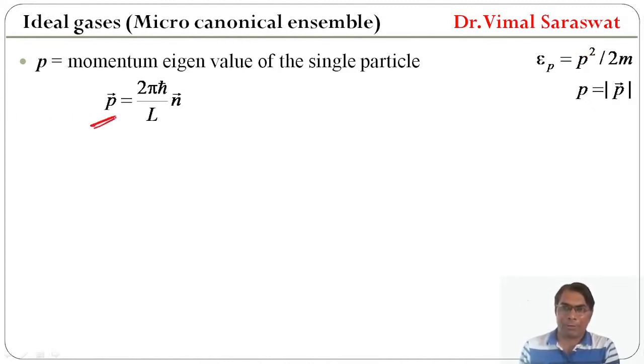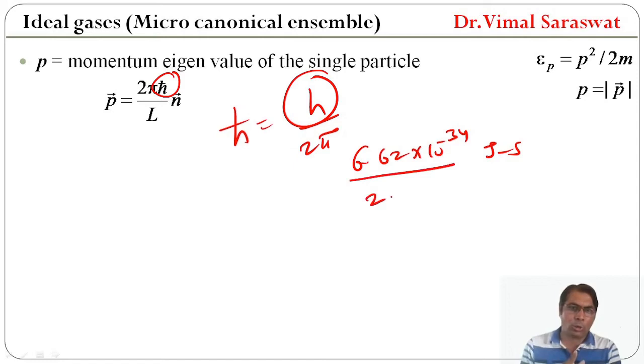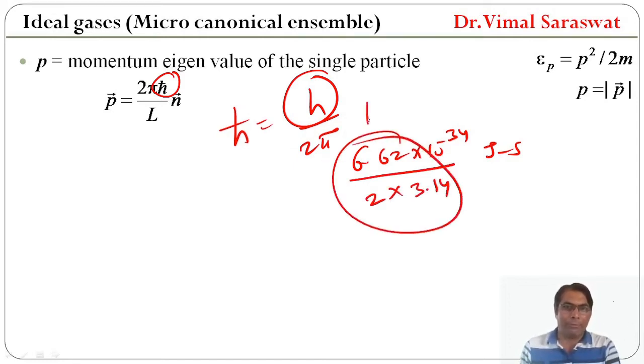Also, vector p equal to 2 pi h cross upon L times vector n. And what is h cross? H cross is the reduced Planck's constant, and it is given by h upon 2 pi. Here h is Planck's constant and its value is 6.62 into 10 to the power minus 34 joule second. So if we divide h by 2 pi, that is 2 into 3.14, then this will be 1.05 into 10 to the power minus 34 joule second.